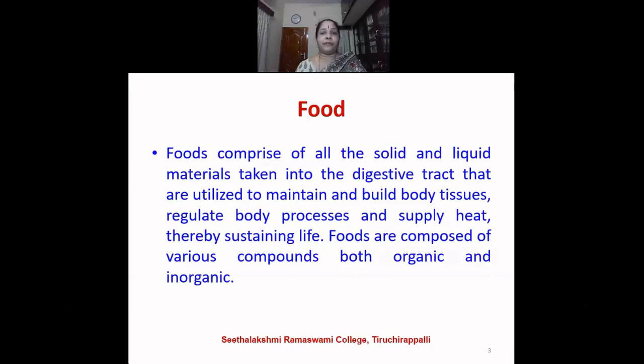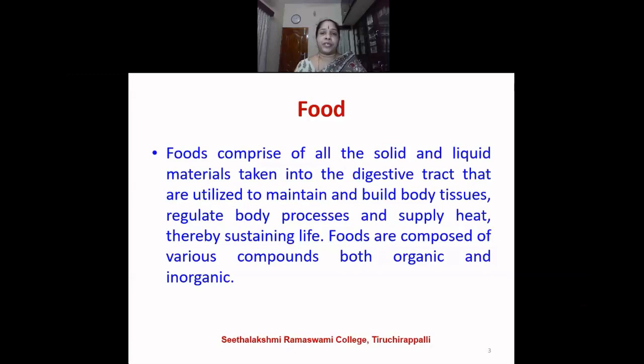And we also consume liquid foods in the form of milk, coffee, juice. They're all the liquid foods. These foods are consumed, and when they enter the digestive system, they are digested and are utilized for different important functions.